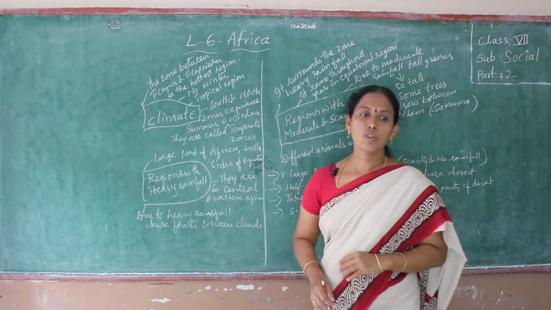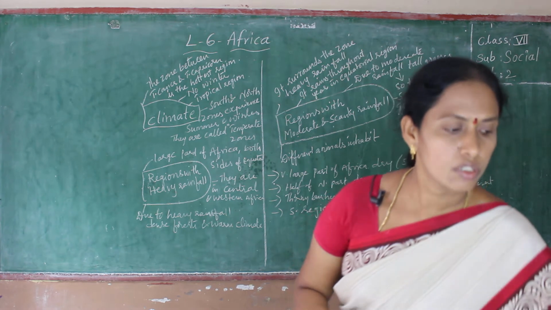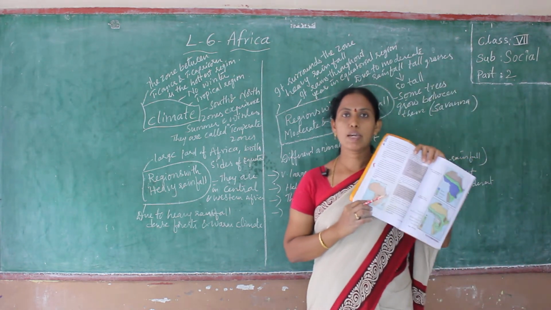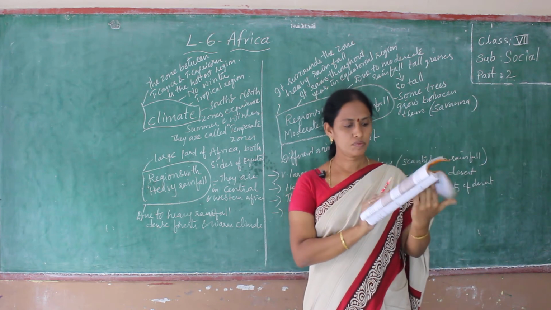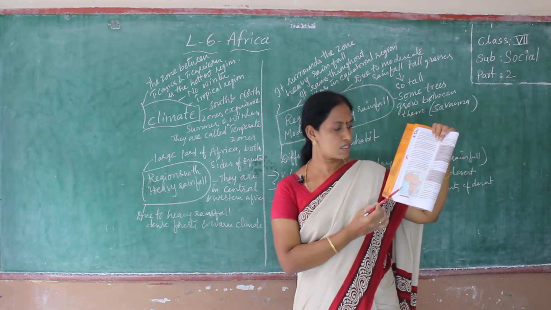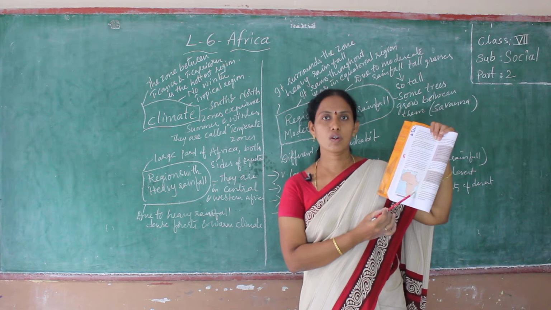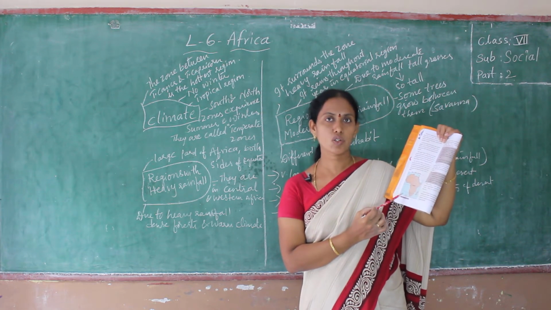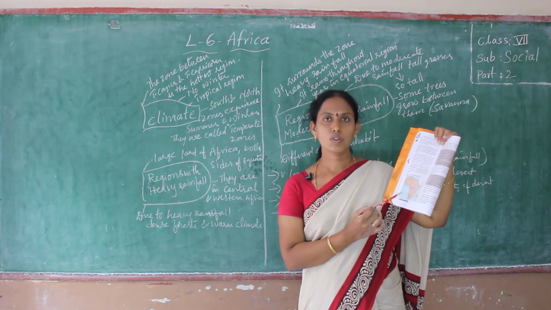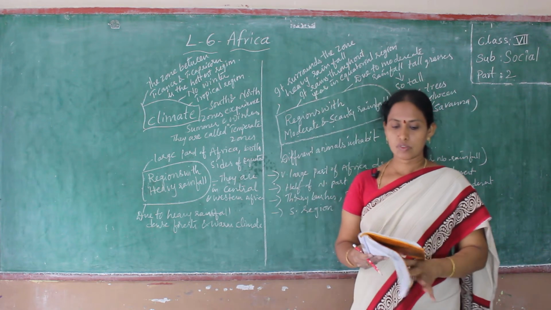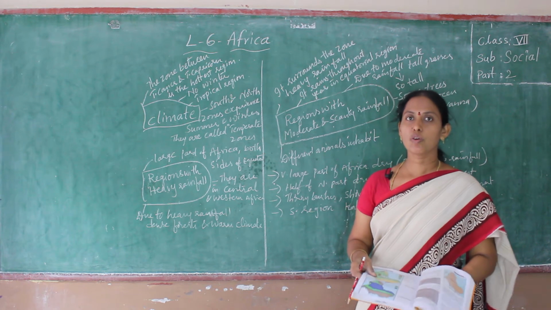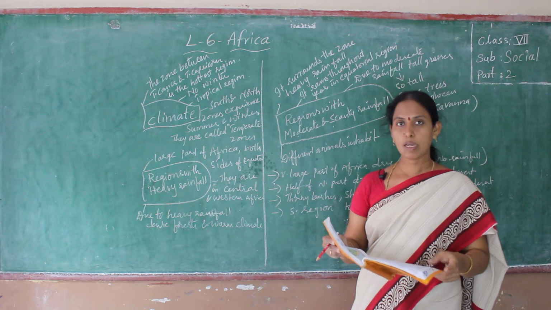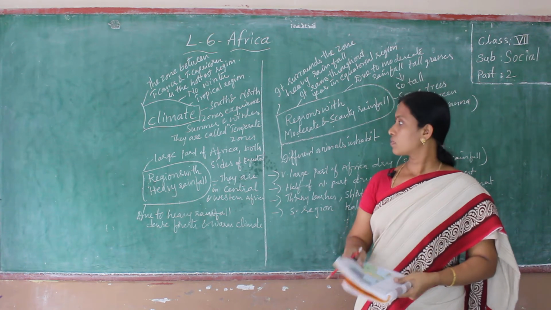Okay, let us look at the Africa continent outline map in the textbook. See, all of you. The equator passes through this continent, and these are the Tropic of Cancer and the Tropic of Capricorn. If you have the textbook, open page number 60 and see the outline map of Africa.